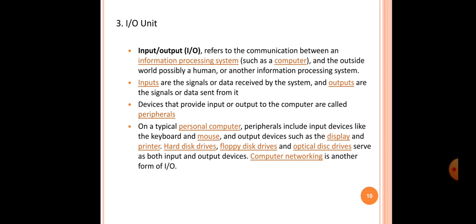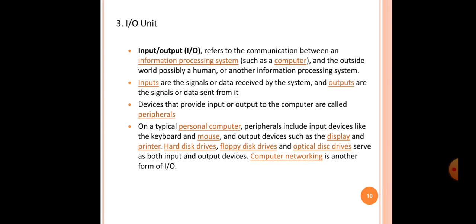So inputs are the signal or data received by the system, and outputs are the signal or data sent from it. Suppose with a keyboard, we are sending the data, or you can say a signal. Now, devices that provide input or output to the computer are called peripherals.